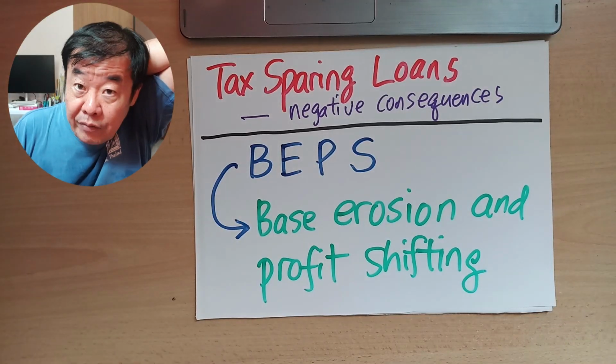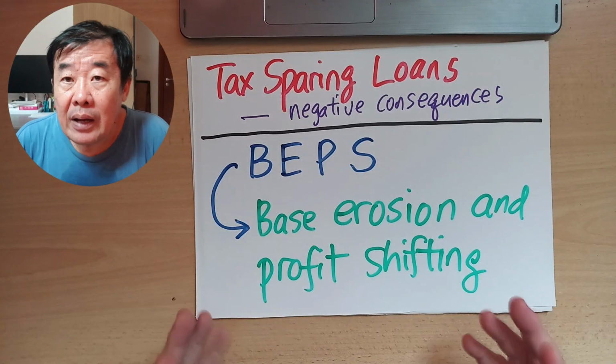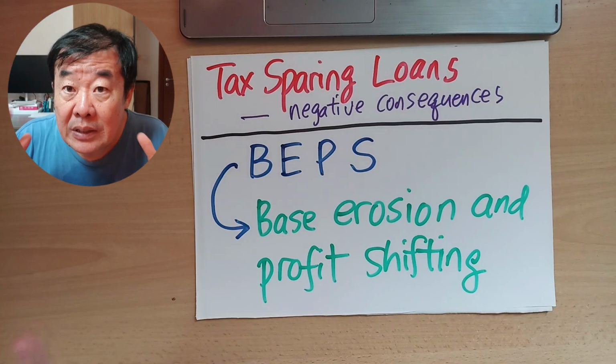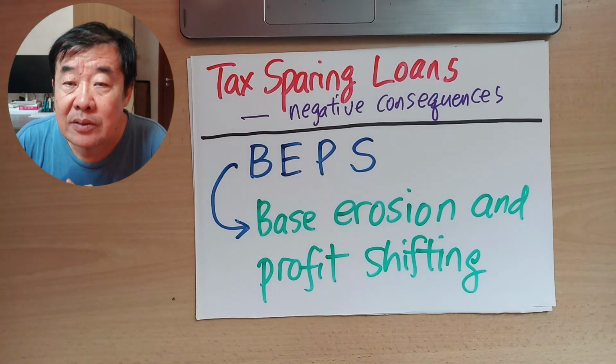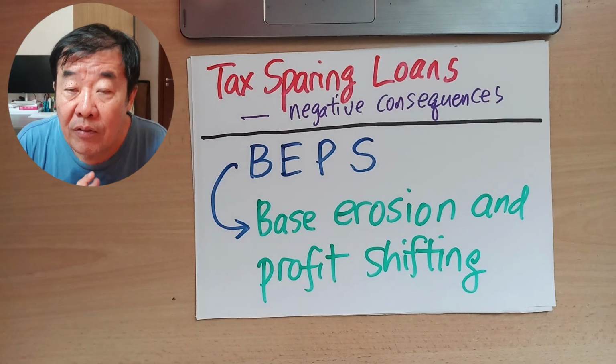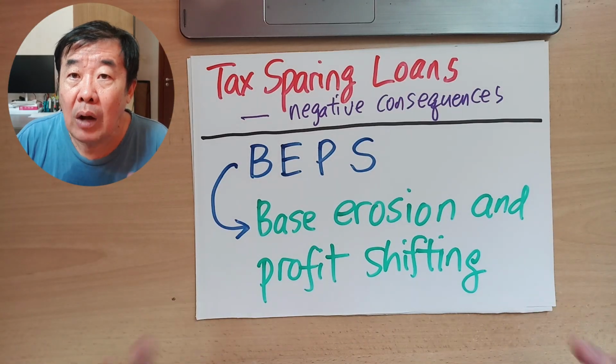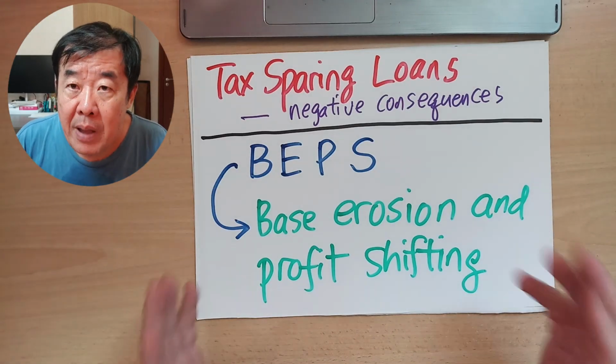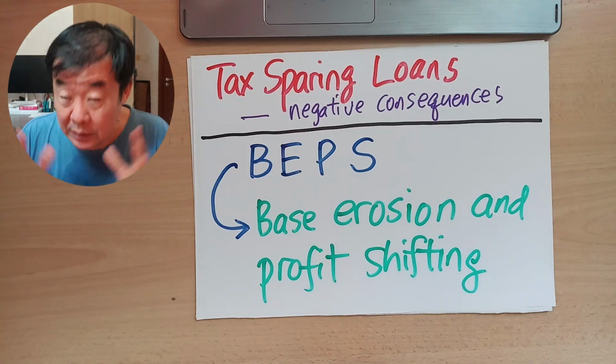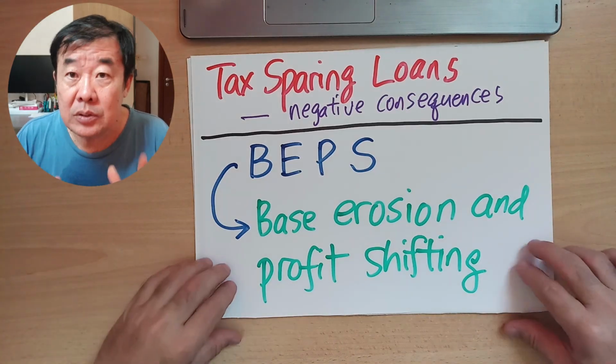I think if last time it was 100%, right now I think 20 to 23% of these clauses are still maintained in double tax agreements. And for bankers who are familiar, or for borrowers who are familiar with this, you can always ask your lawyer, your banker, your accountant to check whether a tax-sparing loan can be arranged. They are still there, but it's lesser, but still there.